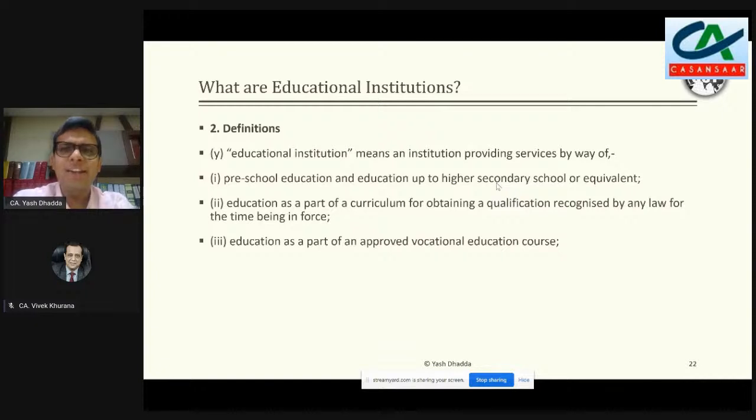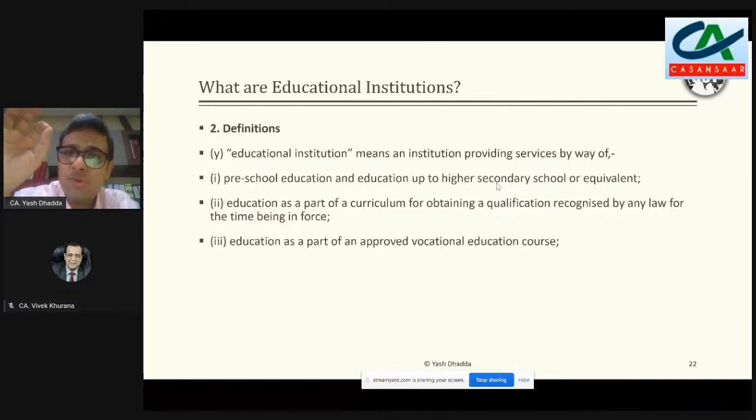So again, when you look at it, basically जो पूरा life cycle एक student का, वो अगर it is preschool education or education up to higher secondary or equivalent. Now the first question which comes is there any recognition to a preschool education? And the answer is no. So for running a preschool education, basically there is no requirement as such where it has to be recognized by law. That is this nursery, pre-nursery, prep, LKG, UKG, all these are called as preschool education basically.